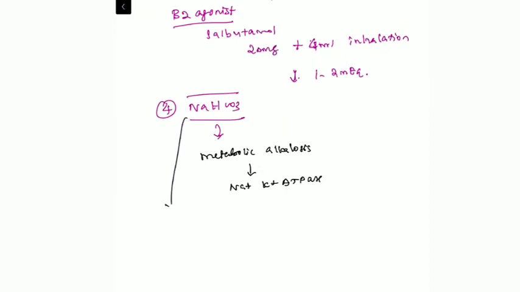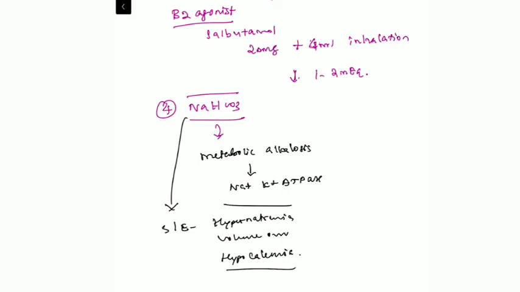But giving sodium bicarbonate has side effects of hypernatremia, volume overload, and hypocalcemia. So we need to give it to patients with resistant hyperkalemia only. Don't routinely use sodium bicarbonate in all patients.